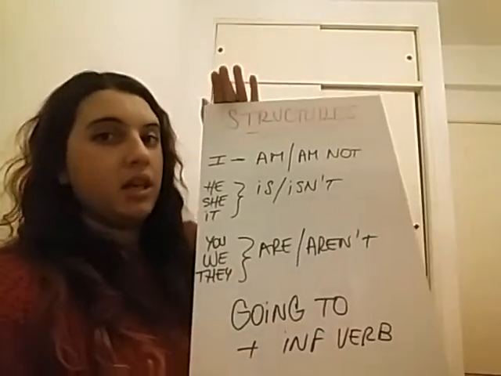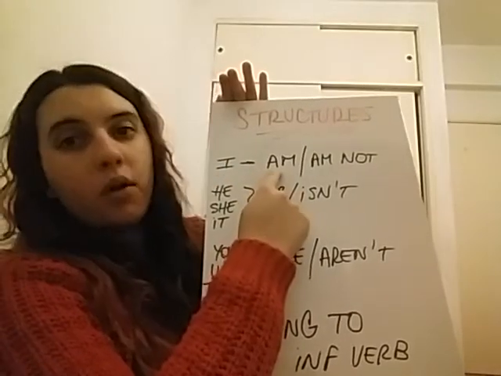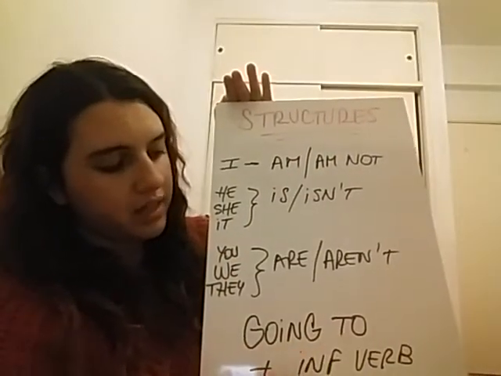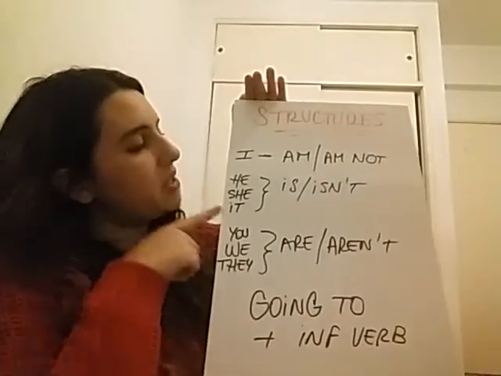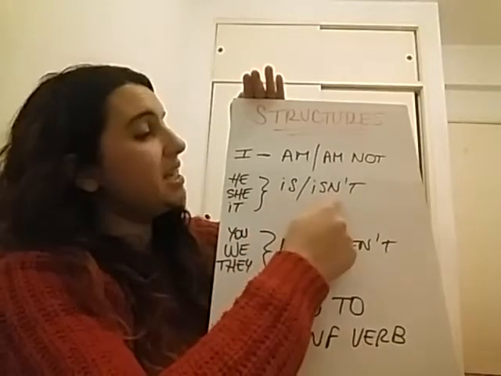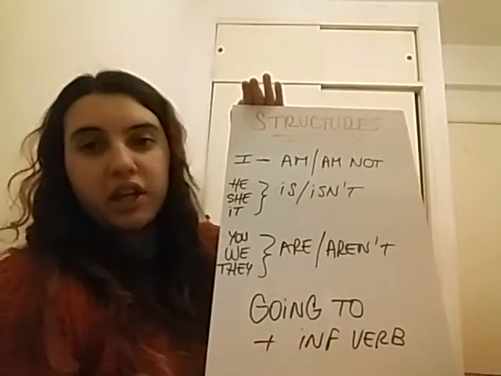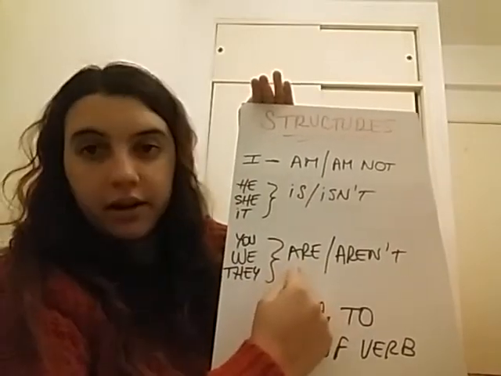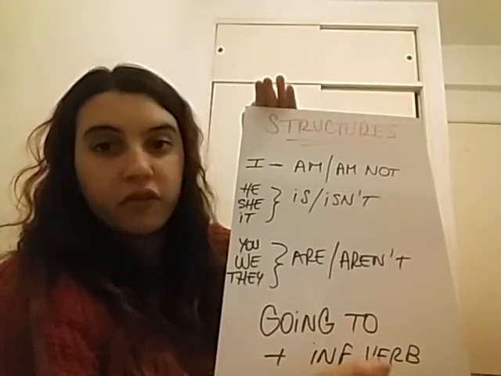Okay, now the structure for going to. Okay, here we have it. So we're going to write the subject I with the verb to be am, or in the negative, am not. And then going to plus the verb in infinitive, okay? And then for he, she, or it, we're going to write is or isn't in the negative form, plus the going to plus the verb in infinitive. And then for you, we, and they, we're going to write are or aren't in the negative, plus going to plus the verb in infinitive.